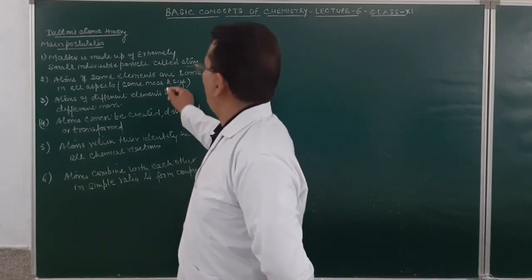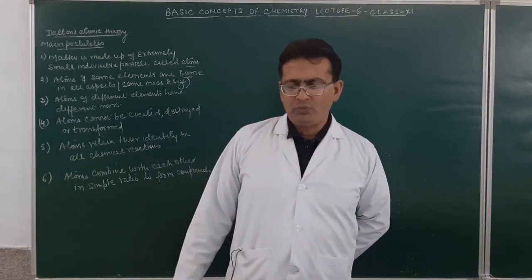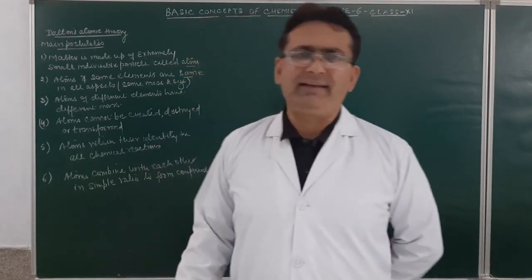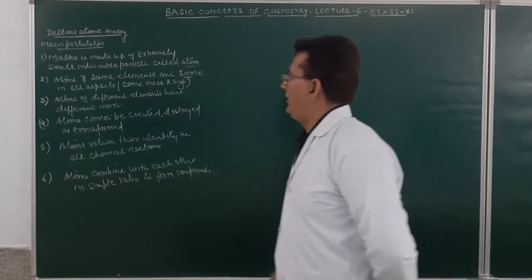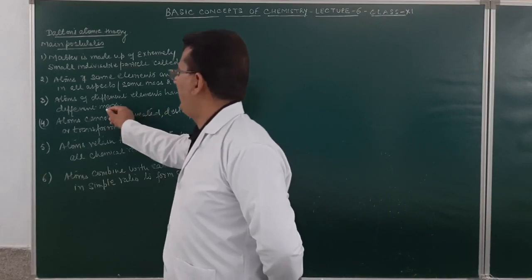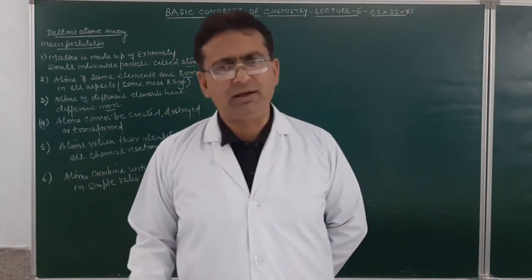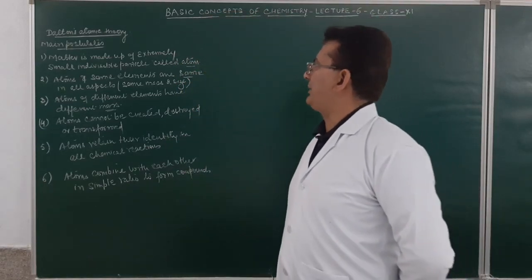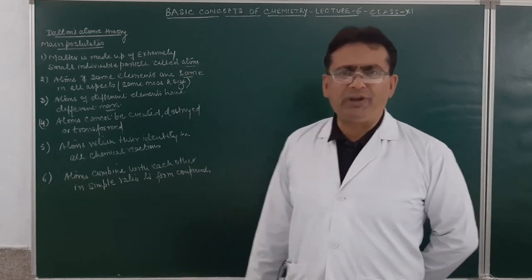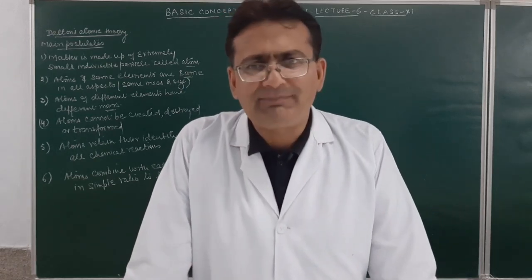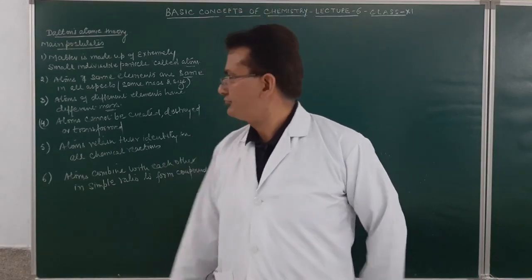Then atoms of the same element are the same in all aspects. I mean to say they have the same mass and the same size. You remember these points. Then atoms of a different element have different mass. They may also have a different size. Am I clear? So matter is made up of extremely small indivisible particles called atoms. Atoms of the same element are the same in all aspects. Atoms of a different element may have a different mass.